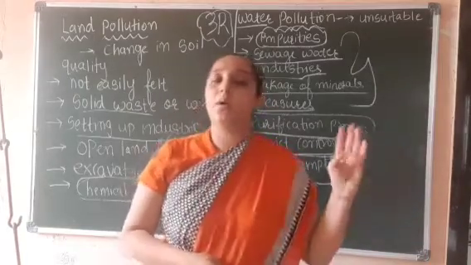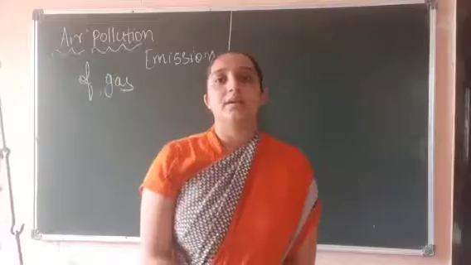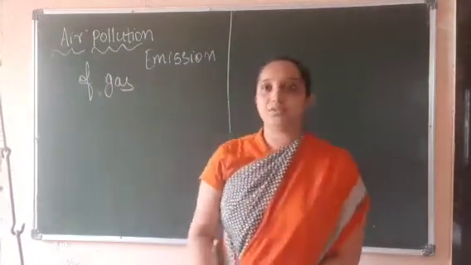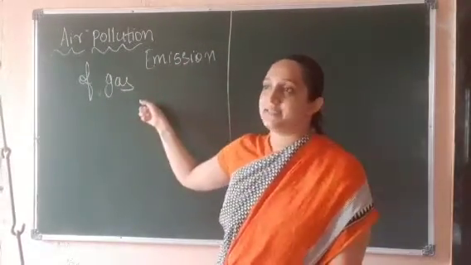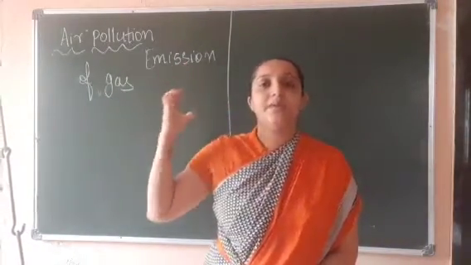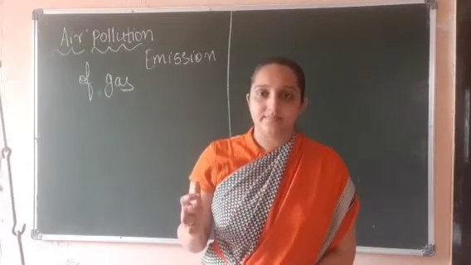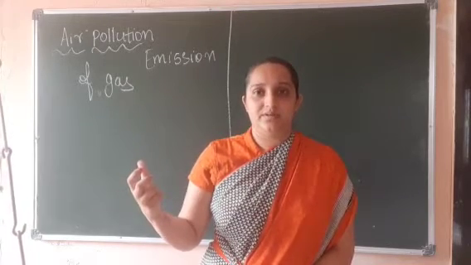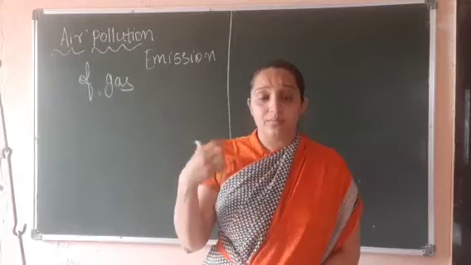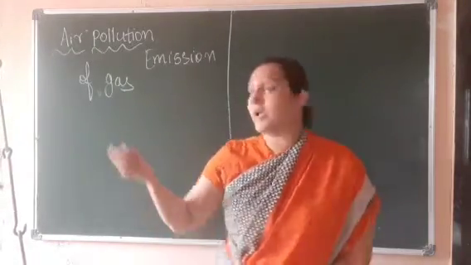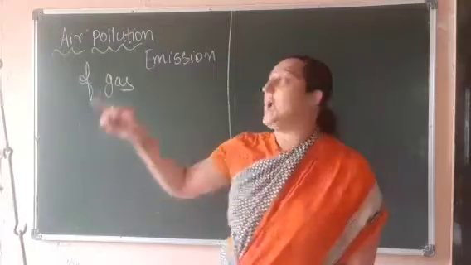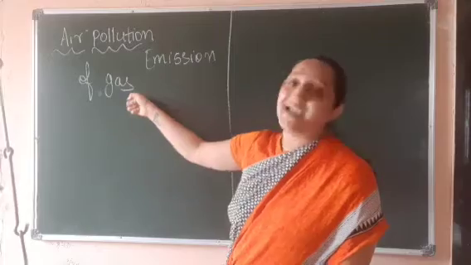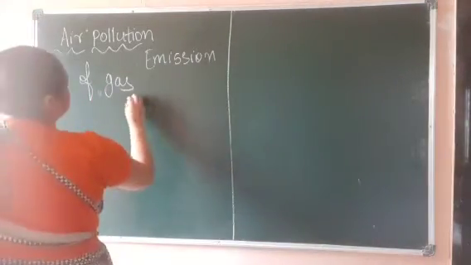Now we are going to learn about air pollution and noise pollution. We are going to start with air pollution. Now what is air pollution, students? Air pollution means emission of gases, especially from industries, right? From burning other soil, we can say crops, from burning that also air pollution occurs. But especially air pollution comes from emitting the gas from industries.